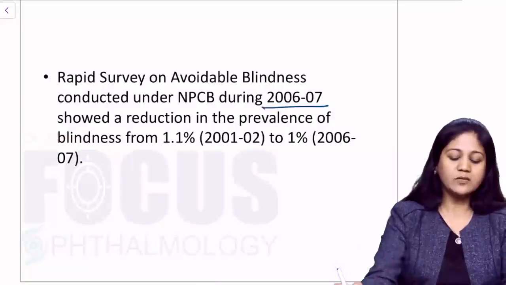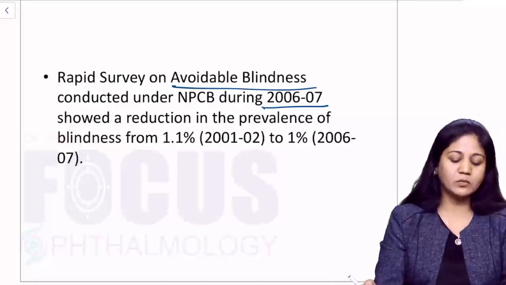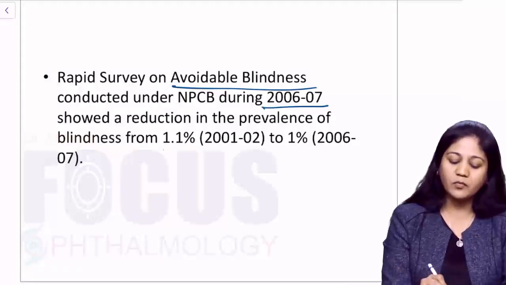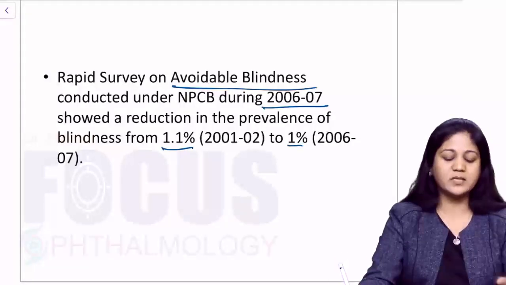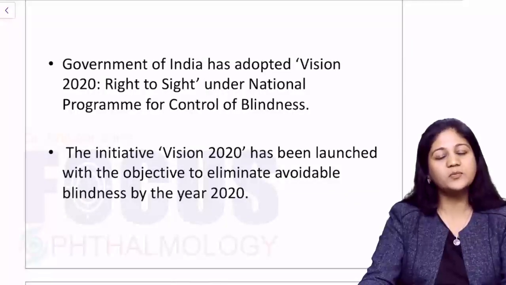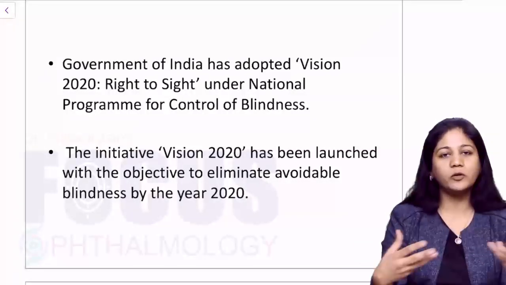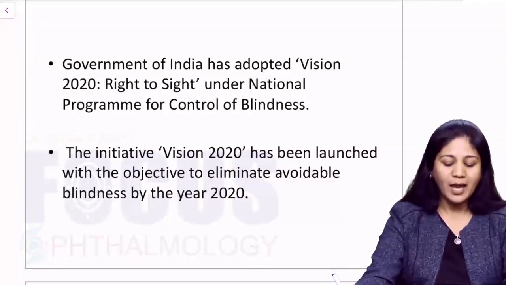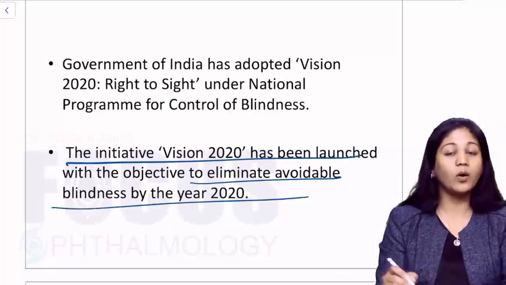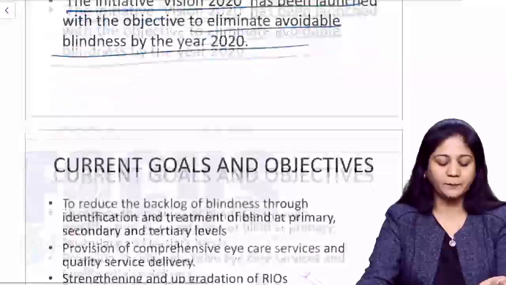So in year 2006 to 2007, a rapid survey on avoidable blindness which was conducted showed that there was a reduction of prevalence from 1.1 to 1%. Now, when this Vision 2020 program was launched by WHO, NPCB just incorporated this program in itself. And the initiative was the same, to eliminate avoidable blindness by the year 2020. So we are still running with this program.